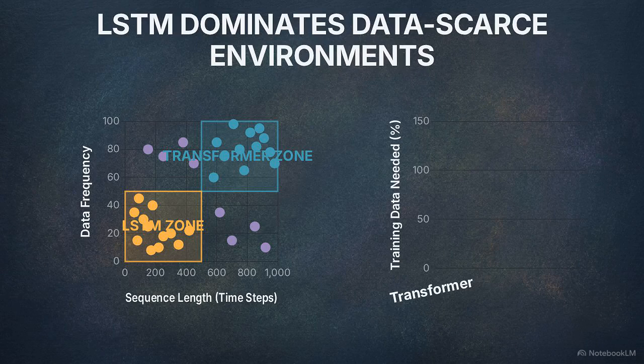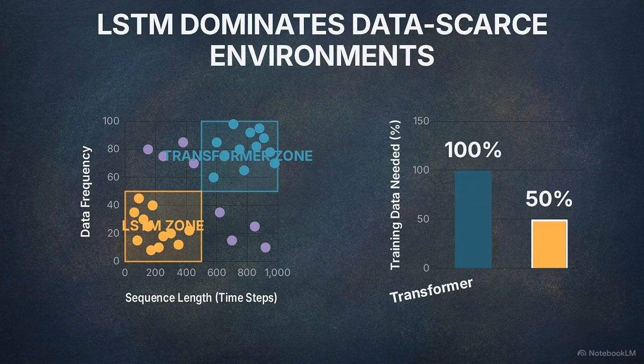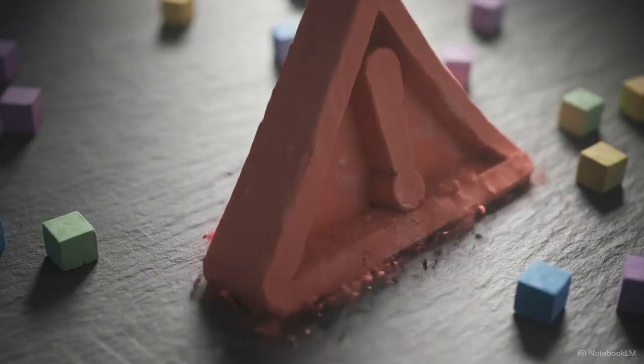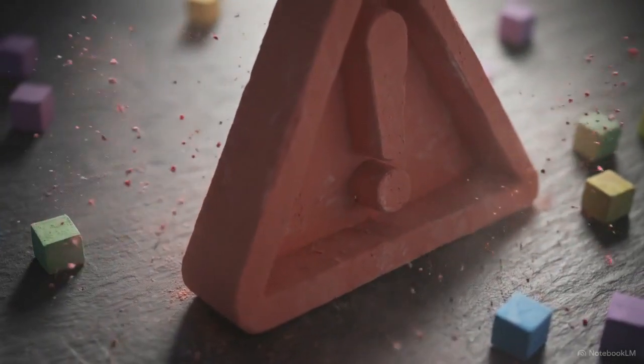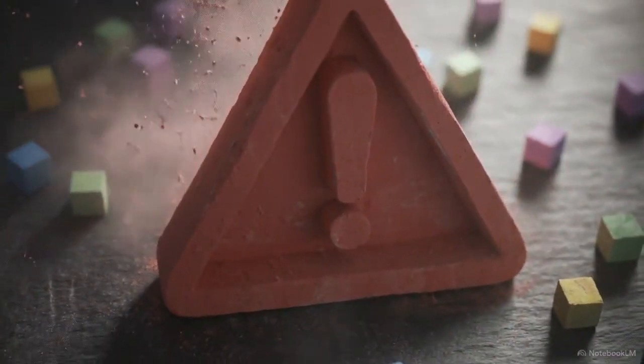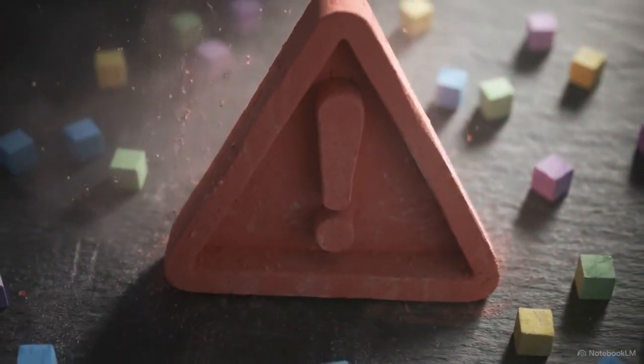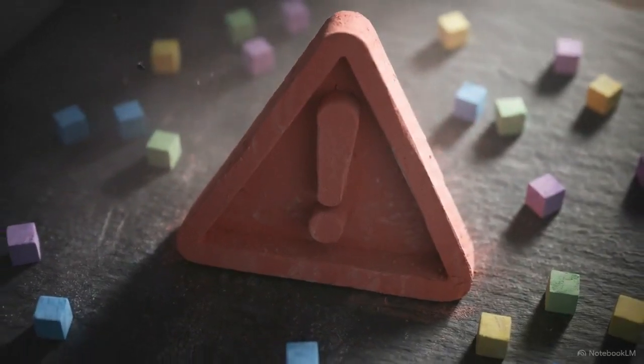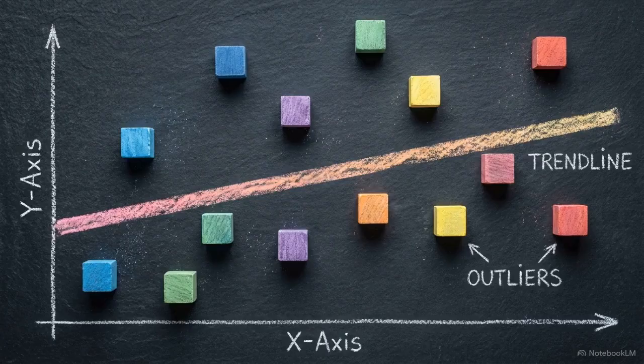These charts compare data volume requirements. LSTMs require 40 to 60% less training data to achieve mathematical convergence compared to transformers. If you apply a data-hungry transformer to low-resource macroeconomic data, it lacks the volume required to train its massive parameter count, resulting in catastrophic overfitting. LSTMs excel in these low-resource environments, extracting reliable signals from sparse data points without memorizing the noise.